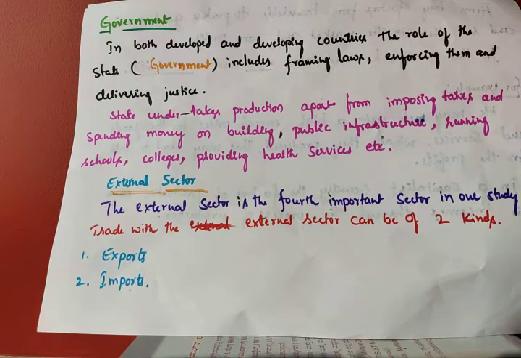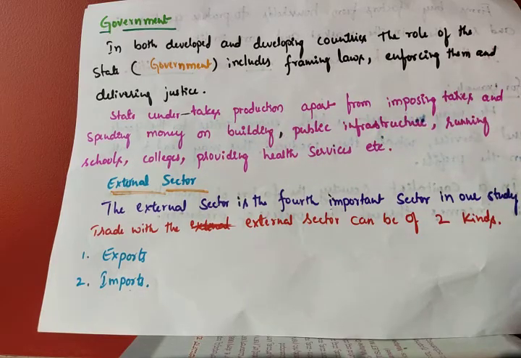The government introduced the police and the law, like courts. They provide basic facilities, and for the sake of security, to save the people, they introduced the defense military system. So these are all called framing rules and regulations, enforcing them and delivering justice. Everyone should get justice. So here the government undertakes the production.